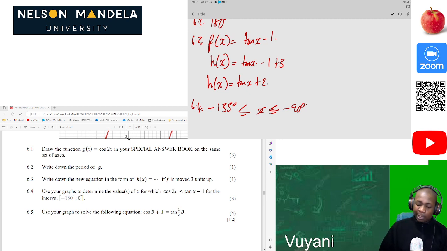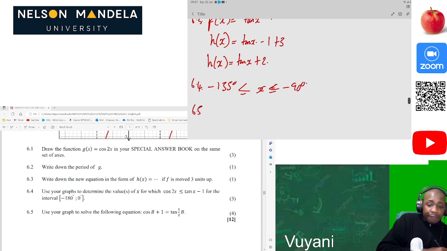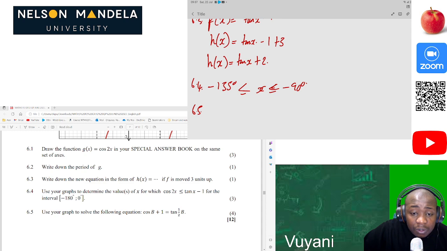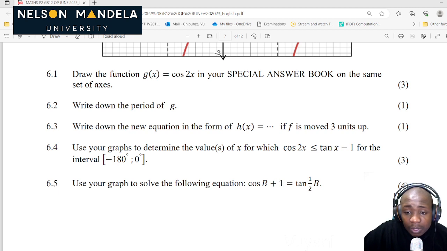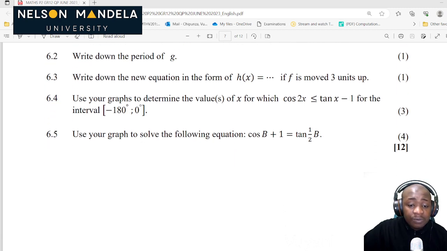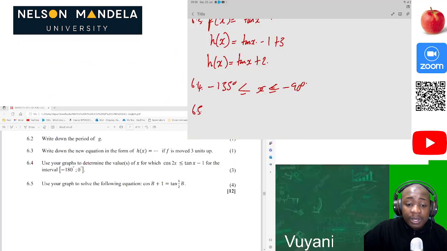Now let's go to 6.5. Use your graph to solve the following equation: cos b plus 1 is equal to tan of 1 over 2 b. Let's solve this. 4 marks. Let's solve this question first. And it's 12 marks.